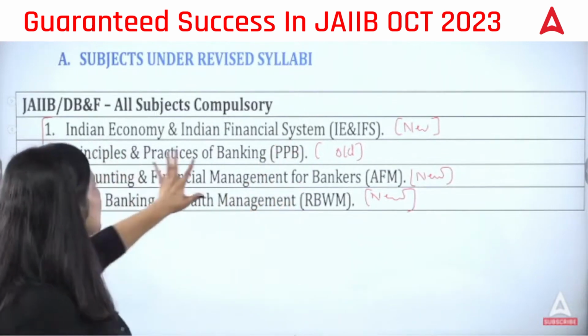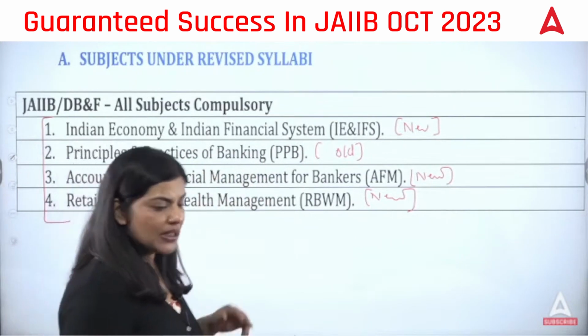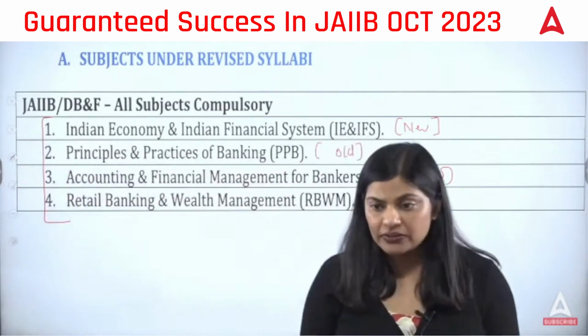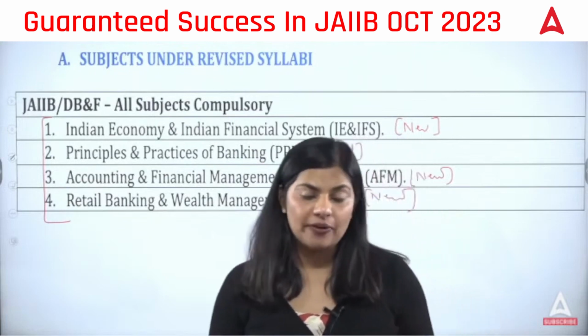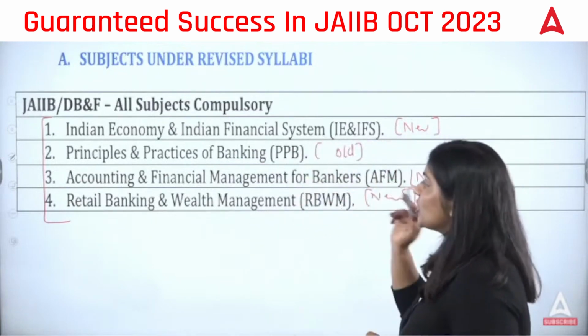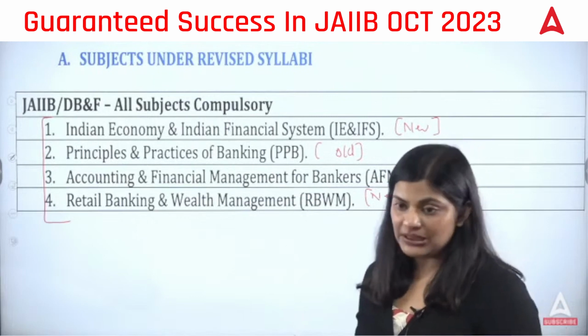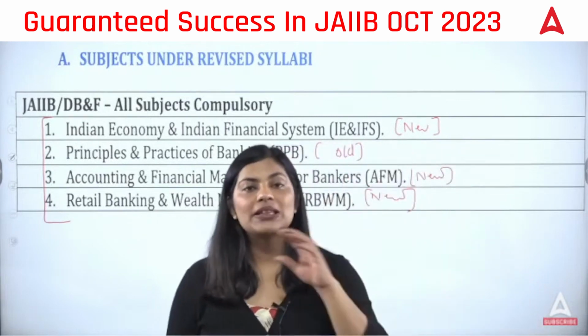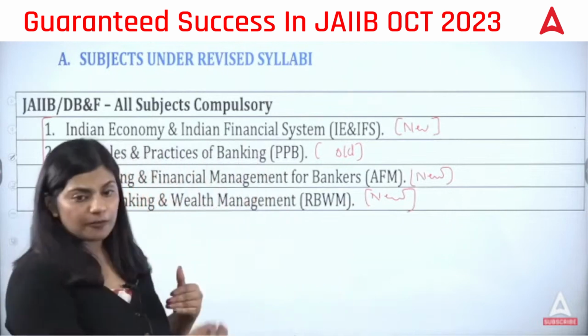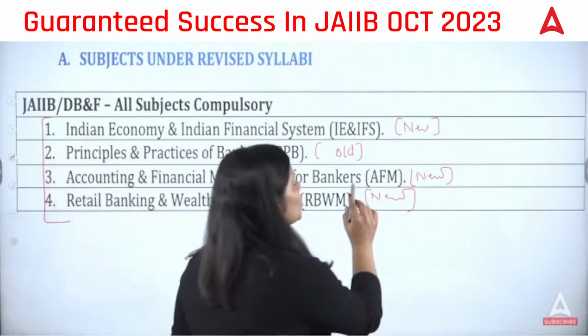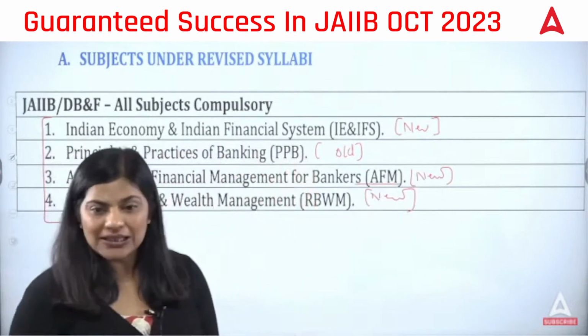And then there is Principles and Practices of Banking, PPB. This is something similar to what you have studied earlier, right? Then comes the third subject, AFM, that is Accounts and Financial Management for Banks. This has changed completely. So the accounting process would be there, but there is a huge change this time in the accounting subject. AFB is now replaced with the topic AFM. It's a completely new topic.